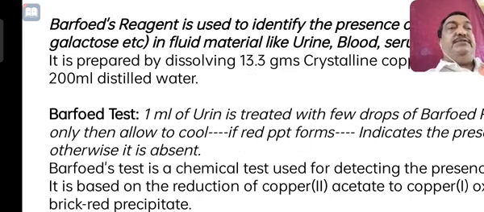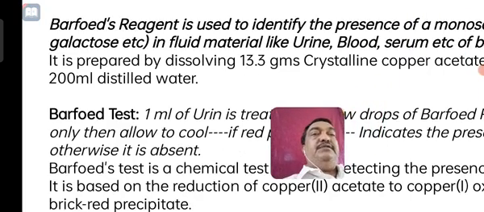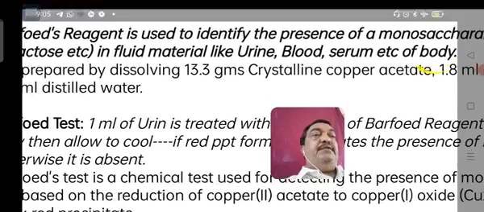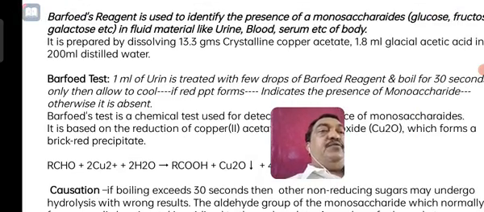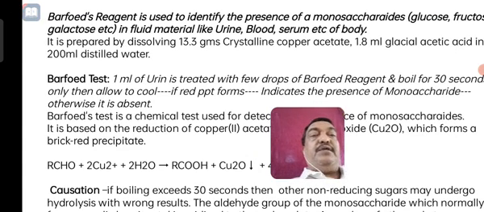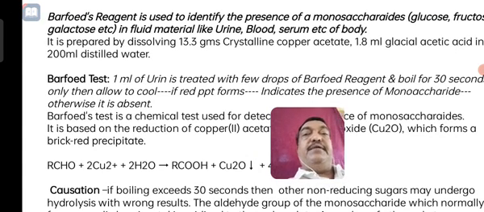Okay, so what is this buffered reagent? It is also used to identify the monosaccharide, that means the carbohydrate like glucose, fructose, galactose present in fluid material like urine, blood, serum, etc. Even the blood sugar can be detected by this.